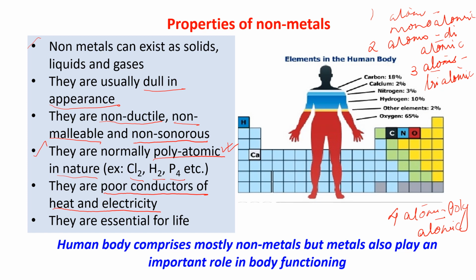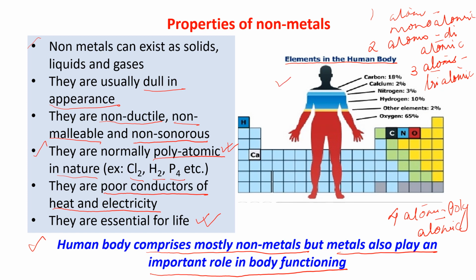And they are essential for life. This is an important point. They are essential for life. Now here I have shown you one thing, elements in the human body. See, the human body comprises mostly non-metals, but metals also play an important role in body functioning.